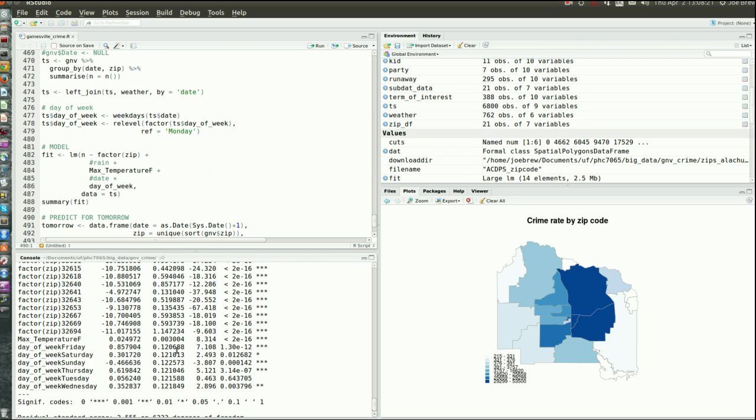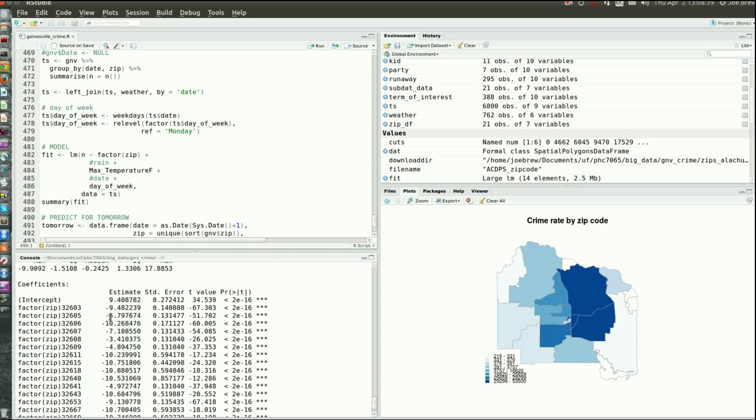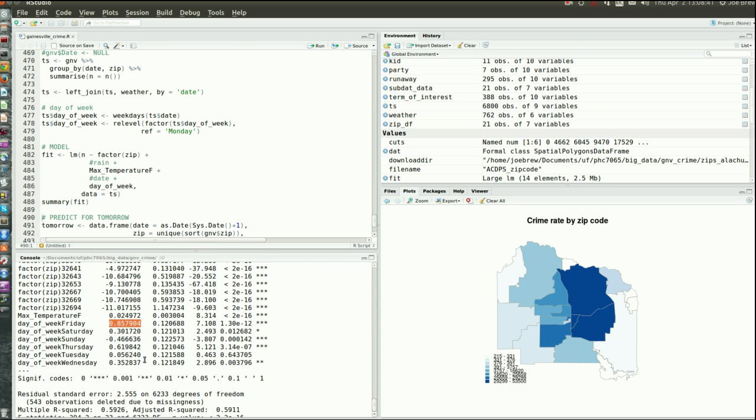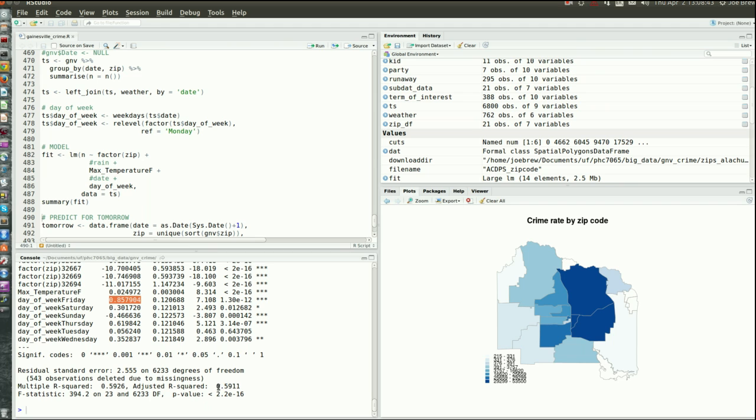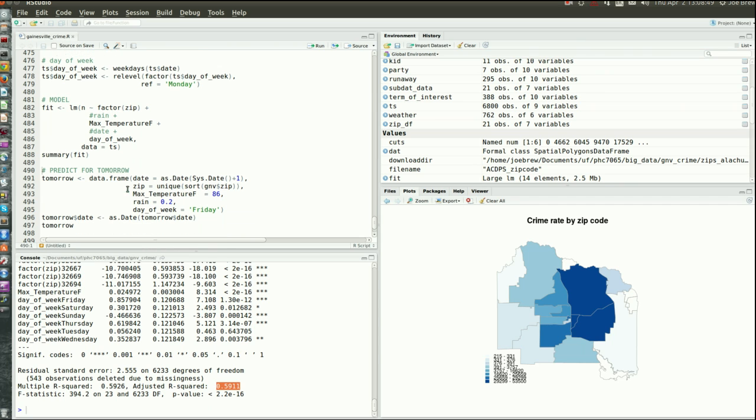Now this model, the results look like this, basically. So relative to Monday, for example, Friday and Saturday both have an increase in crime. Sunday has a slight decrease. Thursday, Tuesday, all of those are higher, but it looks like the big one is Friday, the day with the biggest risk for crime when controlling for other factors. You can see zip codes are all pretty significant. But now we have a model that explains 60% of the variance in crime in Gainesville just by zip code, where you live, and what the weather is that day.